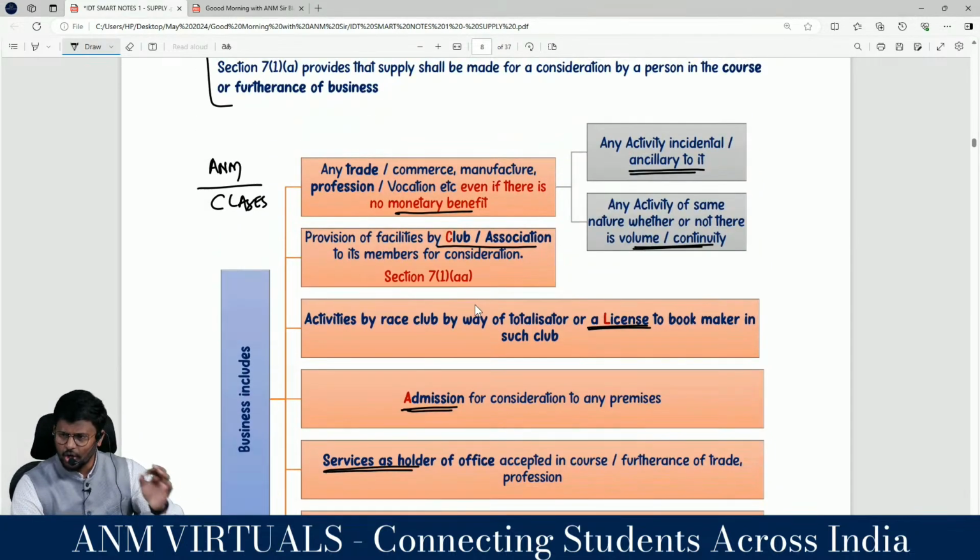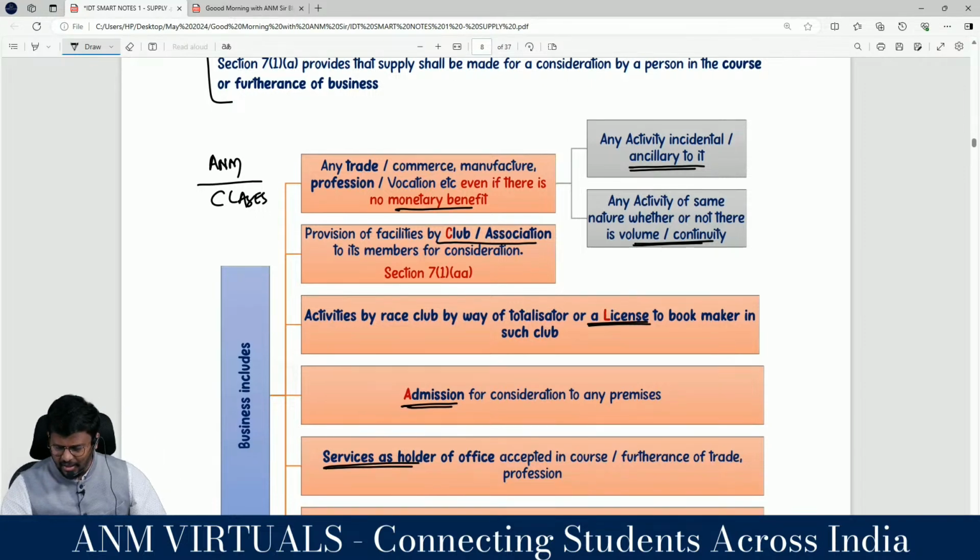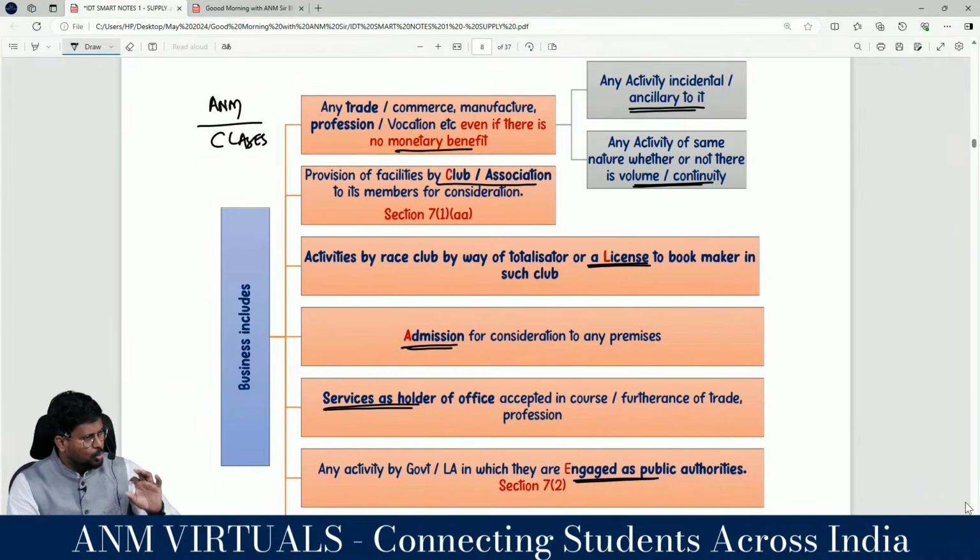So, provision or facility by club or association to its members for a consideration, correct? Yes, sir. If any club or association is providing any services to its members, it is a business, as per section 7, subsection 1, clause AA, right? Yes, sir. Activity by any club, race club, by way of totalizator or license to bookmaker in such club is also a business. Correct? Yes, sir.